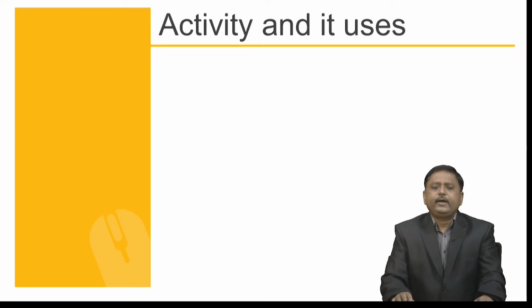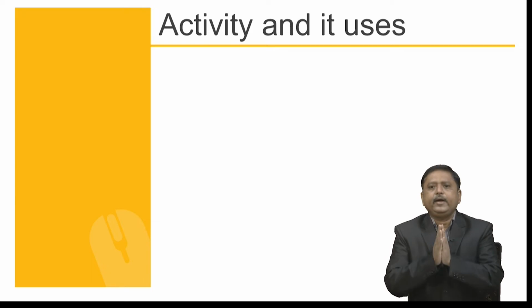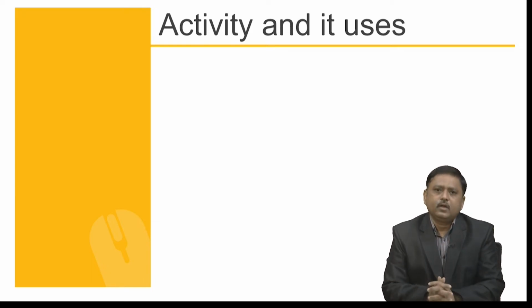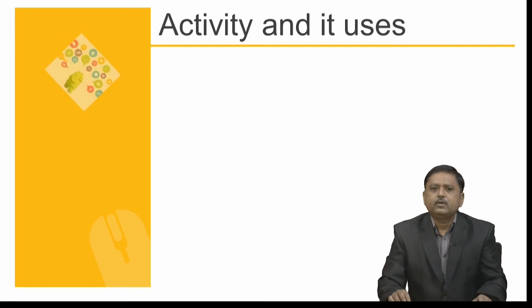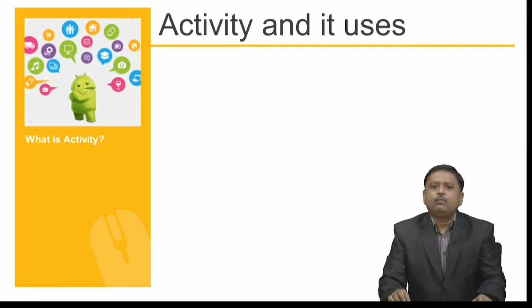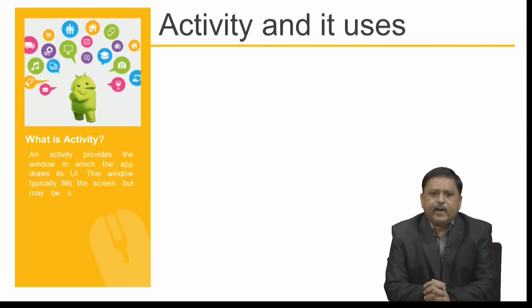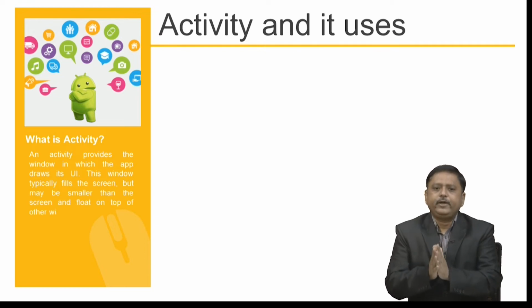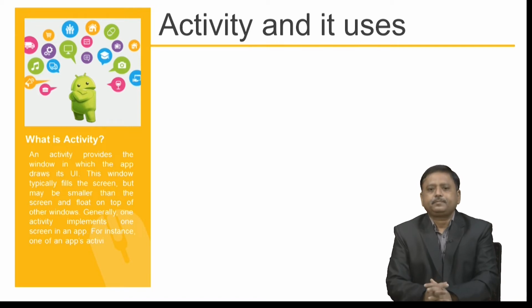Now, let us understand activity and its uses. This is a very important app component. So, let us start with what an activity is. We can say an activity provides the window in which the app draws its user interface.